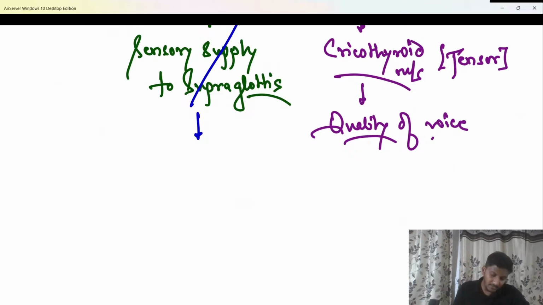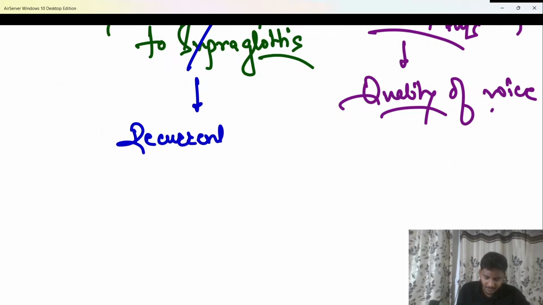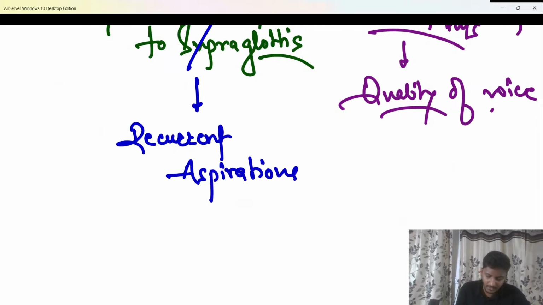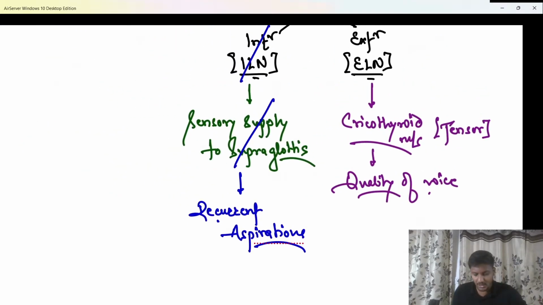there is no sensory supply to the supraglottis. That's the reason the patient will not have any cough reflex, and due to that all the foreign substances will keep on entering the patient's larynx or airway. And if foreign substances enter the patient's airway, that is called aspiration. So the patient is going to develop recurrent aspirations due to the internal laryngeal nerve injury. Clear? So that has to be remembered.